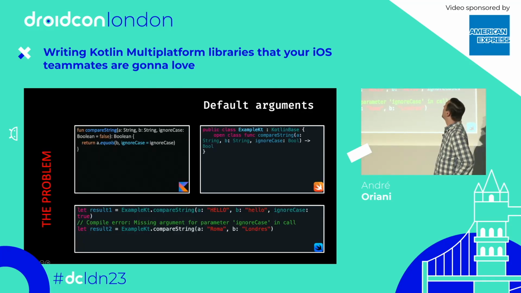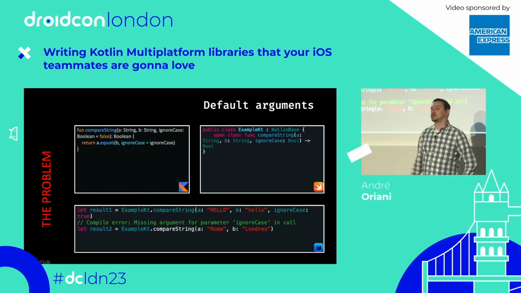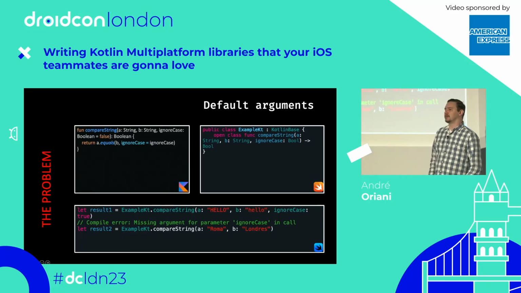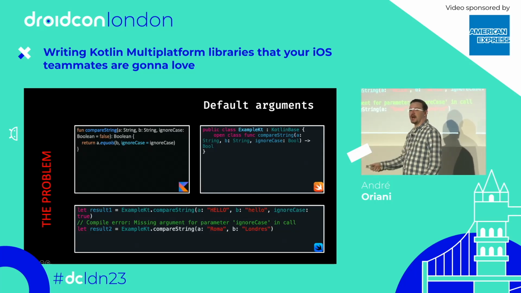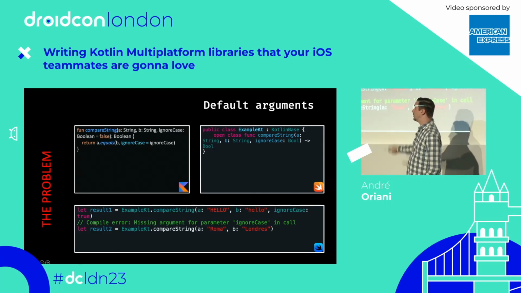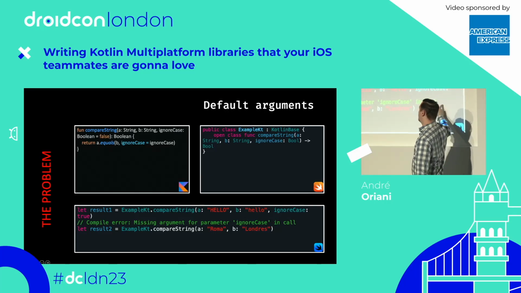So regarding default arguments, I have bad news for you. Default arguments are not supported in KMP, right? There is a proposal to have something similar to the JvmOverloads annotation. I don't know how many of you have already used that. But until something similar happens to KMP, there are 2 solutions. The first one, you write the overloads yourself, or you can use the library Skie from Touchlab that's able to generate all the overloads for you. So you can see here in this example, if you try to omit the ignoreCase parameter because it has a default argument, the code will not compile.